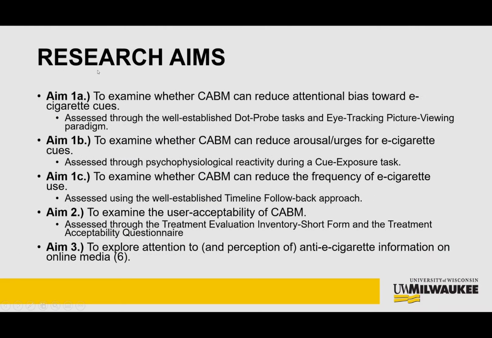Research aims. Our research aims can be broken into 3 separate categories, first beginning with 1. 1A is the examination of whether CABM can reduce attentional bias toward e-cigarette cues, assessed through this well-established dot-probe task like we're familiar with in Figure 1. Aim 1B is the examination of whether CABM can reduce arousal or urges for e-cigarette cues, assessed through other psychophysiological reactivity indexes like this cue exposure task. Aim 1C is the examination of whether CABM can actually reduce the frequency of e-cigarette use.